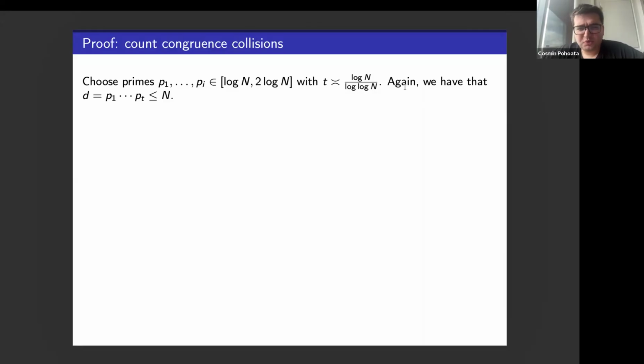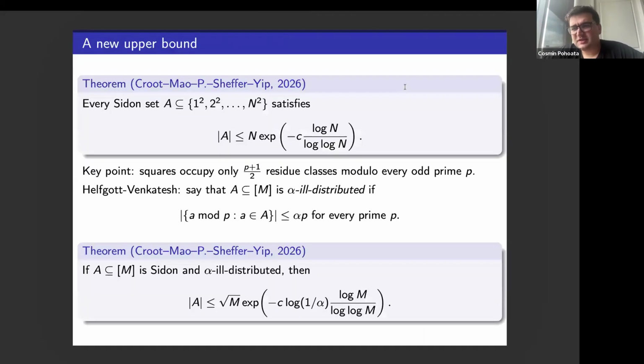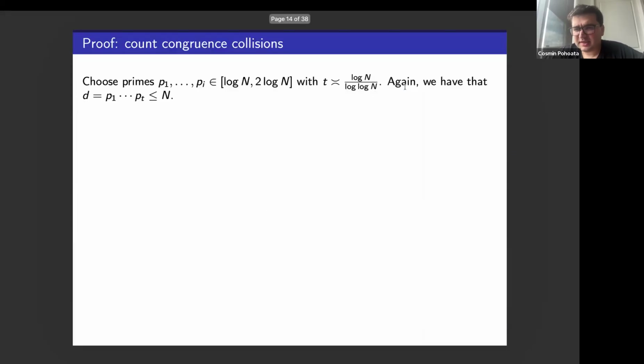So what do you actually do to prove an upper bound like this for Sidon sets in the perfect squares? The setup is the following. I choose primes on the order of log n, let's say in this dyadic interval, and I pick this many of them. Again, I can do it because of the prime number theorem. And I choose a square-free integer, p1 times p2 times ... pt, which is at most n if you choose the constants right.